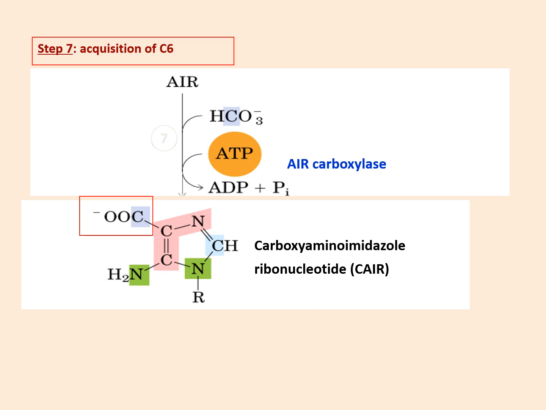So amino imidazole ribonucleotide is now converted to carboxy amino imidazole ribonucleotide, and this carboxy group we get from carbon dioxide or bicarbonate, which was one of the precursors that we studied earlier. Alright, now the compound has become carboxy amino imidazole ribonucleotide.